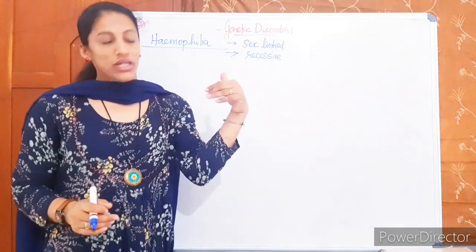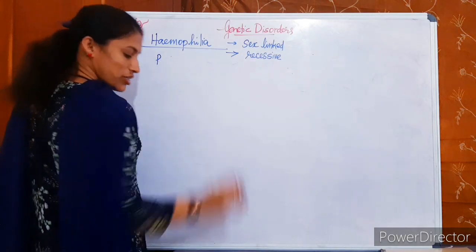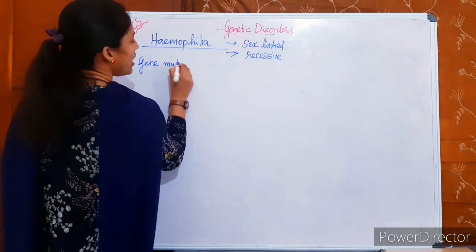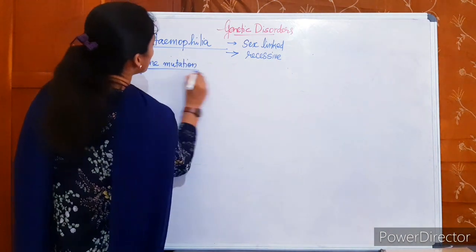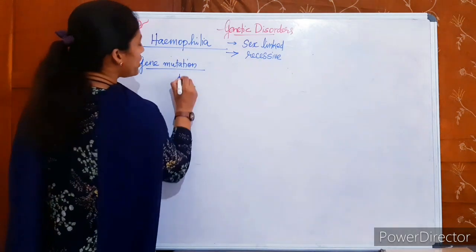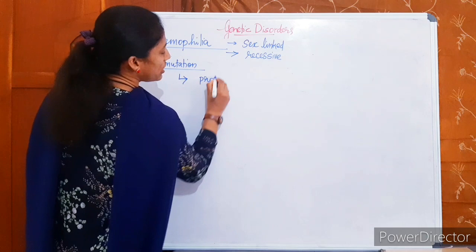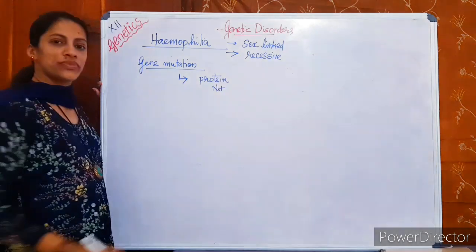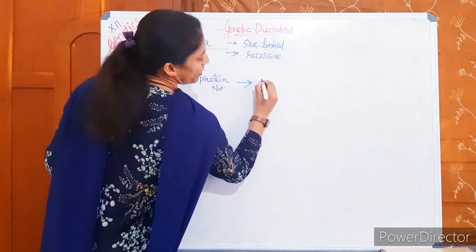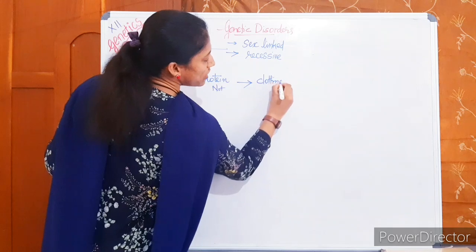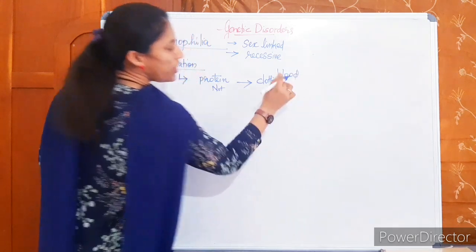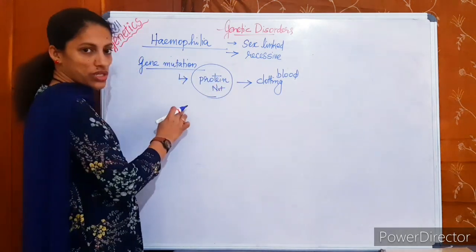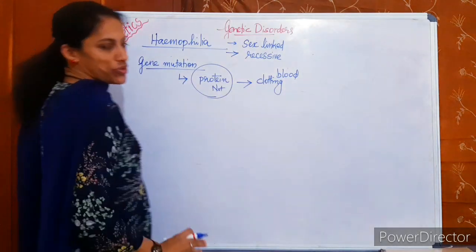Okay, so here, due to one mutation, a change in the gene, one gene mutation has caused what we are discussing. What is the cause or reason for hemophilia? Due to one gene mutation, one protein is not formed or is malformed. This protein is required for blood clotting. So what happens? Blood clotting is not normal in the patients due to the absence of a protein. This results from a gene mutation.